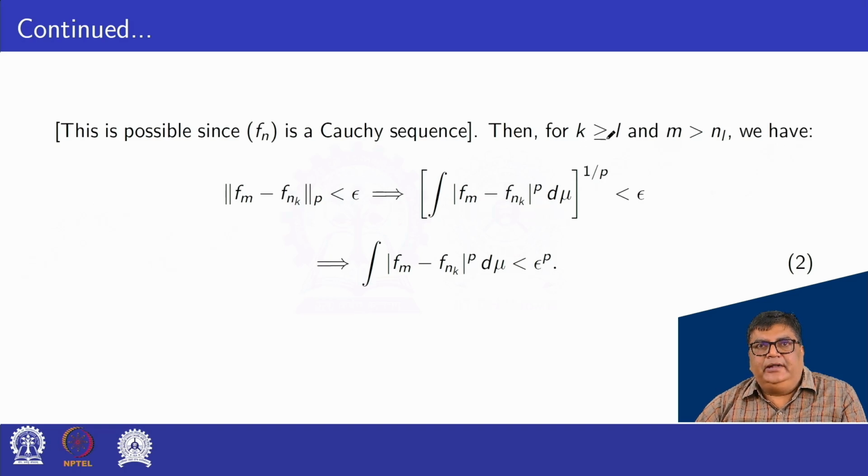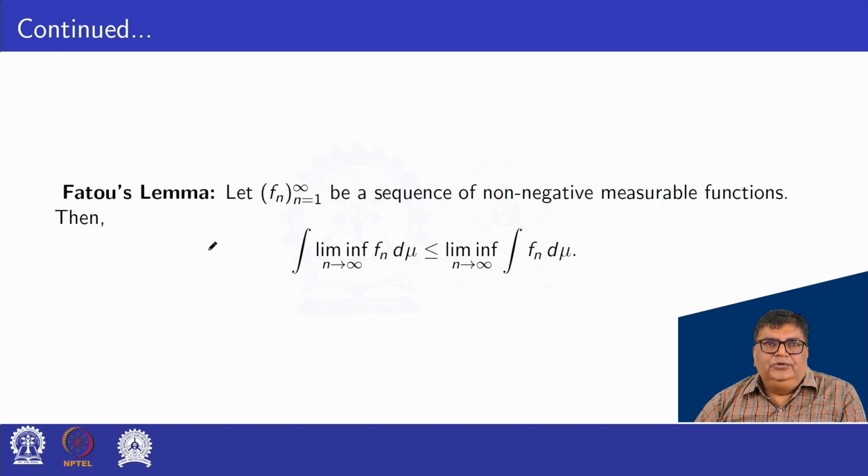Then for k greater or equal to L and m greater than n_L, we have the norm of f_m minus f_{nk} under the pth norm less than epsilon. This implies that the integral of |f_m - f_{nk}|^p d mu whole power 1 by p is less than epsilon, so the integral of |f_m - f_{nk}|^p d mu is less than epsilon to the power p, taking the pth power of both sides.